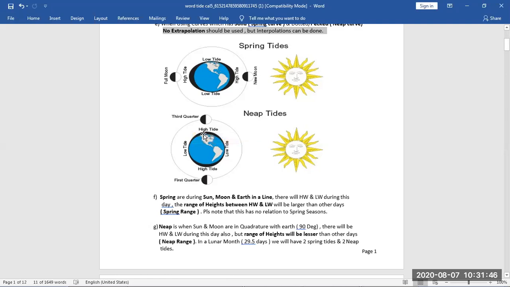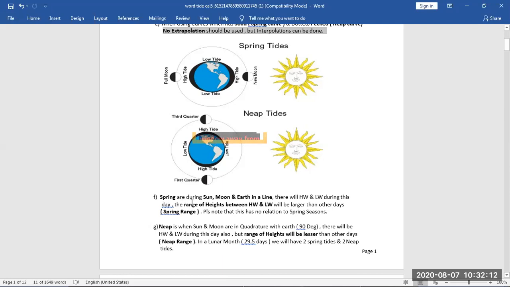So this is called neap tides. When the moon and sun are in line, they are called spring tides. Spring means higher; it has no relation to the season. Spring means the water level is going higher. And when it is 90 degrees, it is called neap tide. Then the fourth case is the fourth quarter. Again, it is at 90 degrees, same as here.